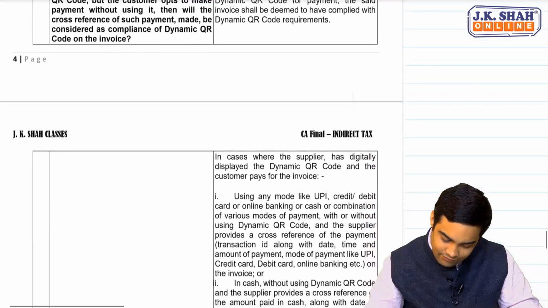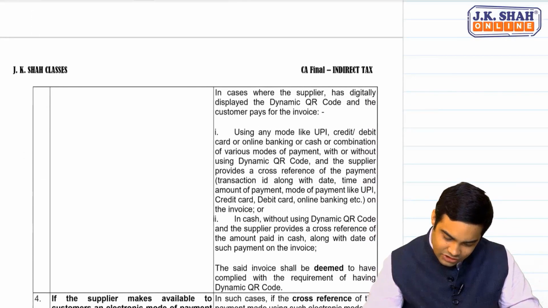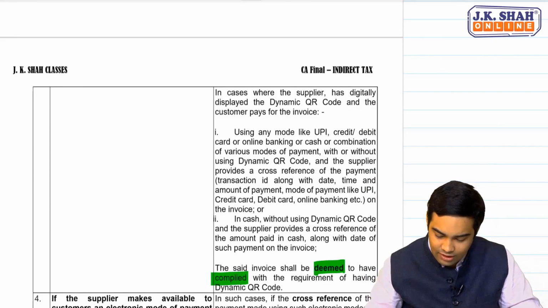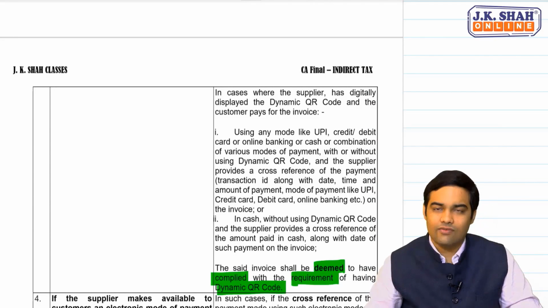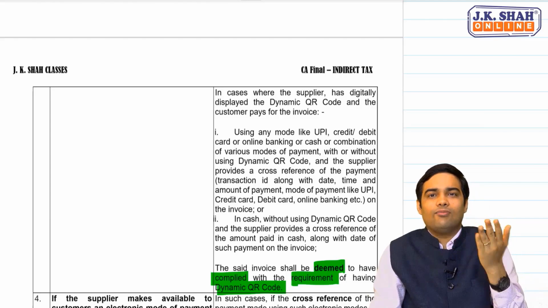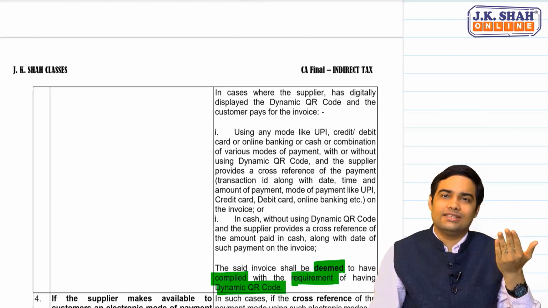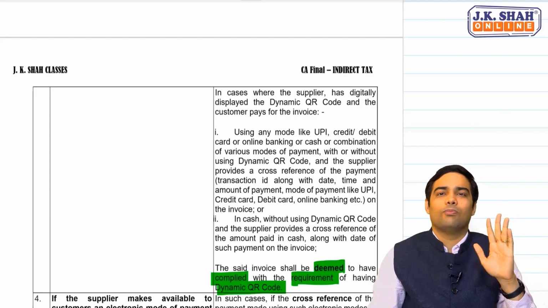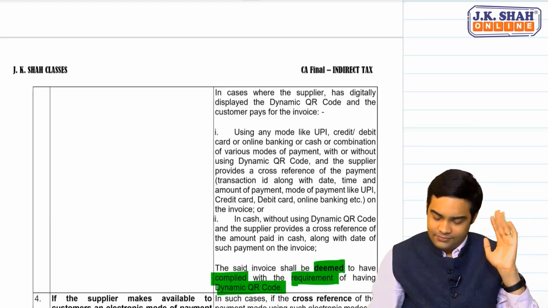So, if all these are mentioned, the said invoice will be deemed to have complied with the requirement of dynamic QR code. If you have provided an option, and the other person makes the payment in cash, no problem at all. Fair enough.